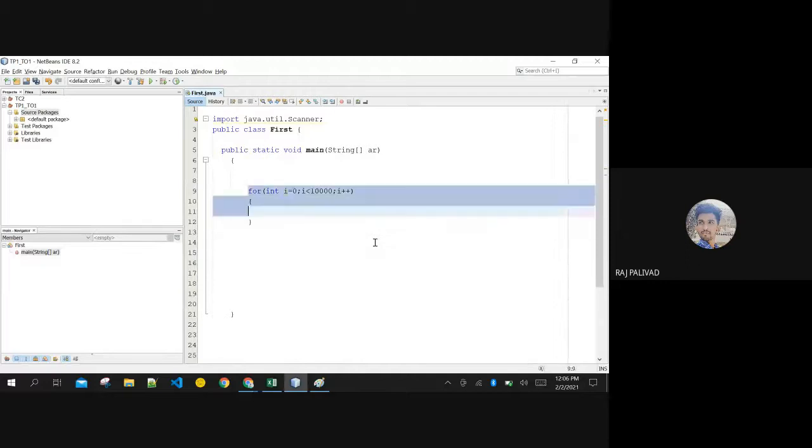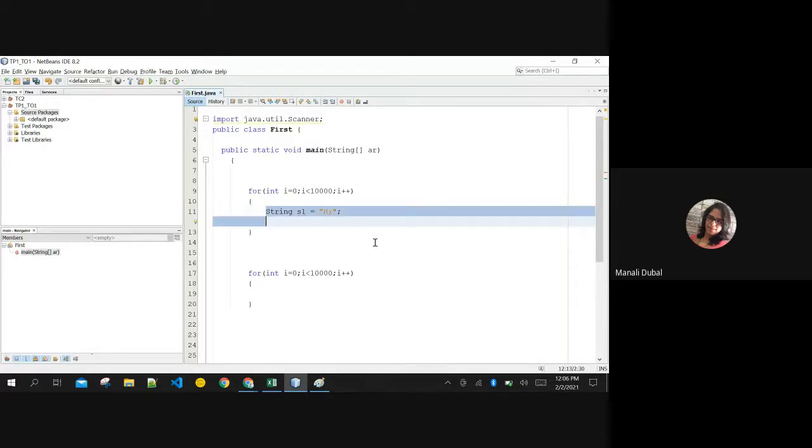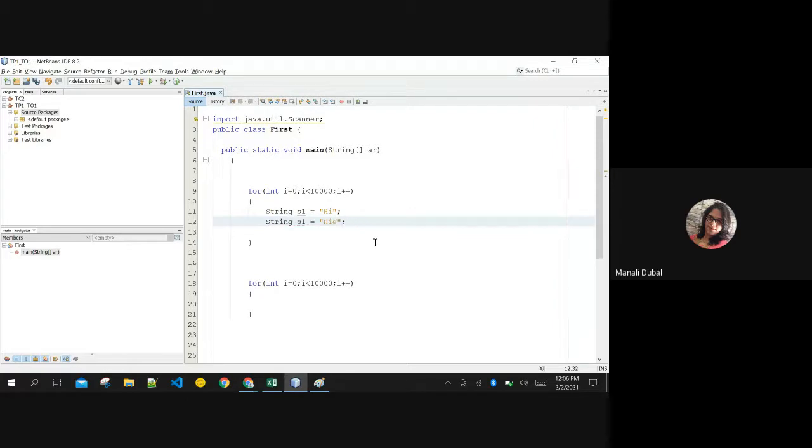Something very interesting. I am creating string variables. I am creating 2 string variables here, h1, h2. But here, let me complicate things. String f3, new string.